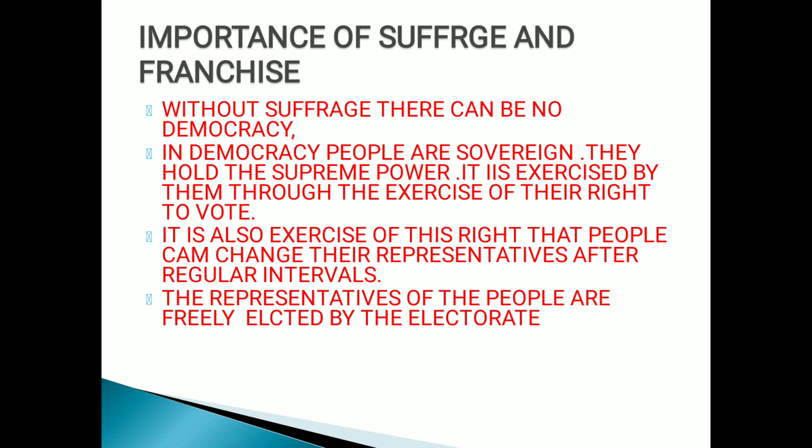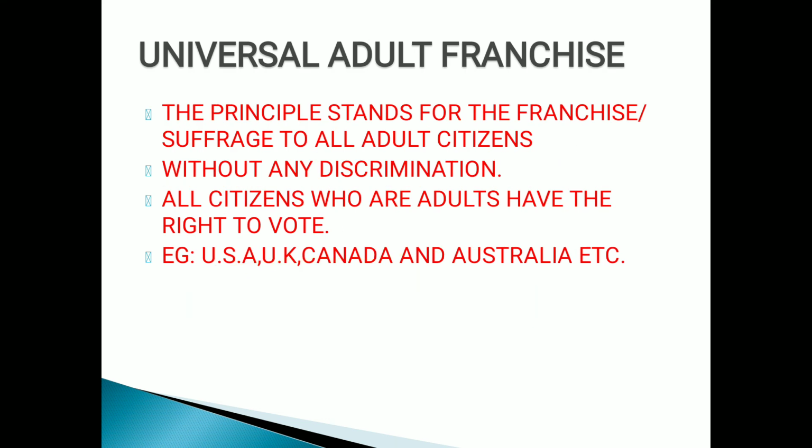Let's move on to another slide now, children. Now, let's come to universal adult franchise. The principle of universal adult suffrage has now received universal acceptance in all democratic states as the best example of giving the right to vote to the citizens of the state. This principle stands for the grant of the right to vote, franchise or suffrage to all adult citizens, both men and women, also transgenders. Further, universal adult franchise stands for giving the right to vote to all citizens without any discrimination. Only a minimum age qualification is to be fixed.